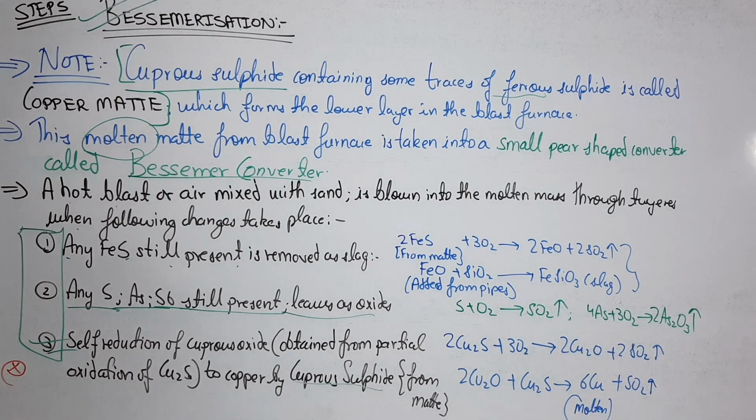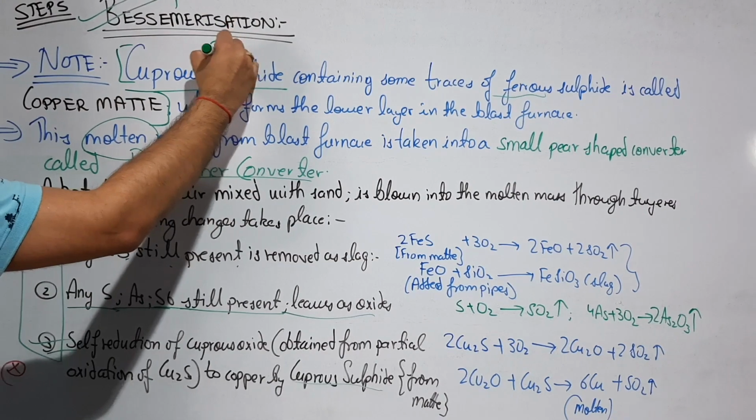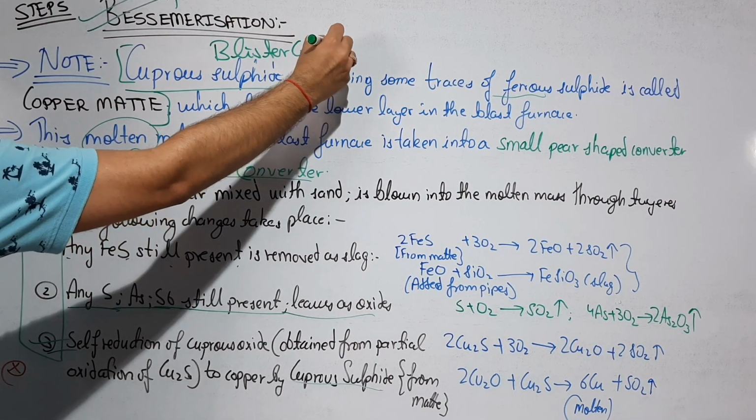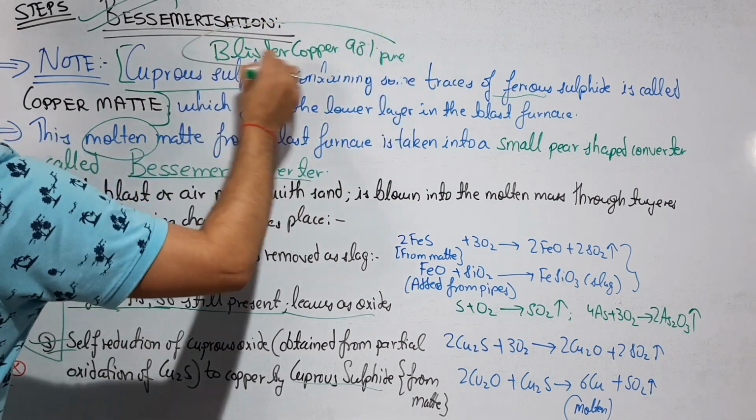What are we doing in the last step? As soon as the reaction finishes, we know it because the copper vapors coming out are greenish in color, and we stop sending this hot blast of air, and we tilt the converter, and this molten metal flows down and gets separated. When the metal is allowed to cool, the dissolved SO2 escapes, forming blisters on the metal surface, and this is known as blister copper. This blister copper is 98% pure. Okay.